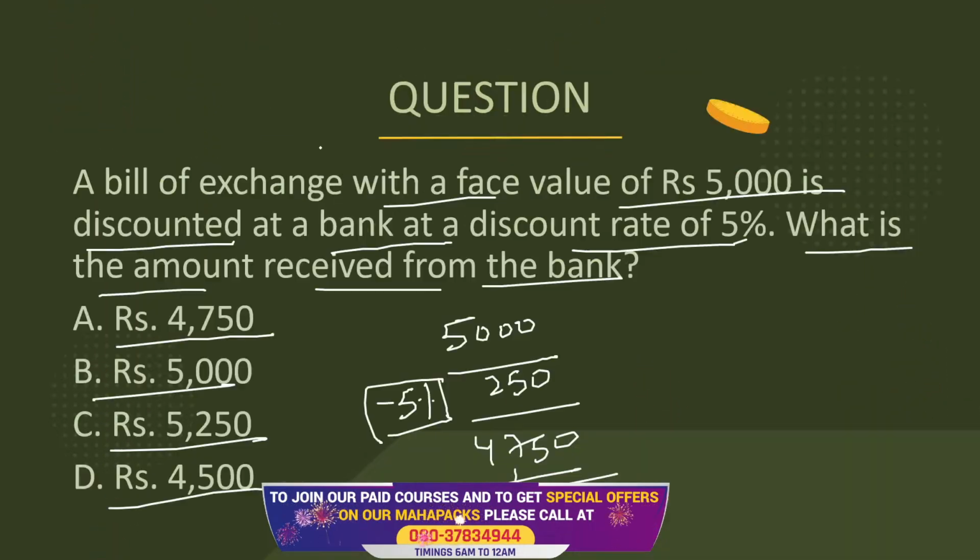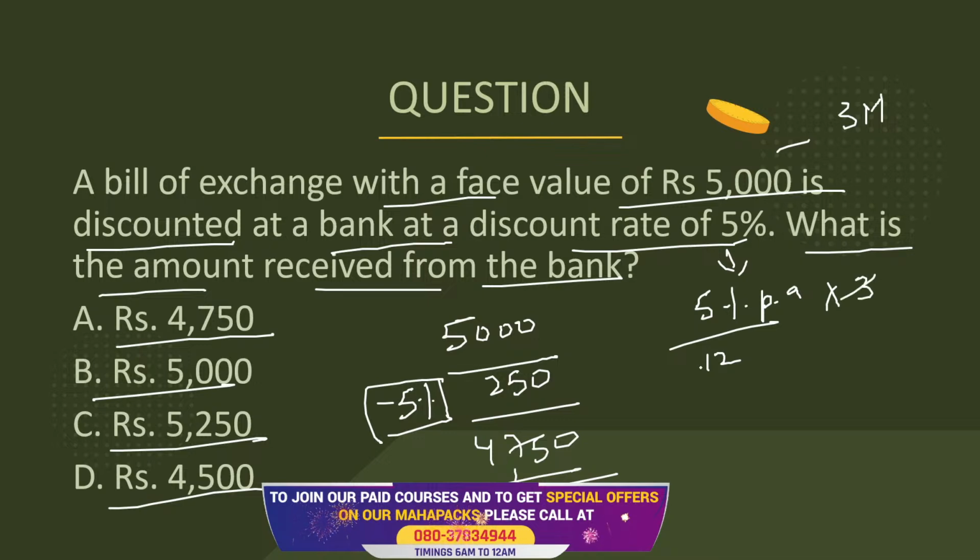Acha, sometimes in the questions they can also play with this. They can give it as 5% per annum. So you have to divide it by 12, and if the bill is for 3 months, then multiply it by 3 months. Okay? So that is what you'll have to do. If it is given per annum, you will have to convert it for the time period of the bill. That's a very strong rule that we are supposed to follow.